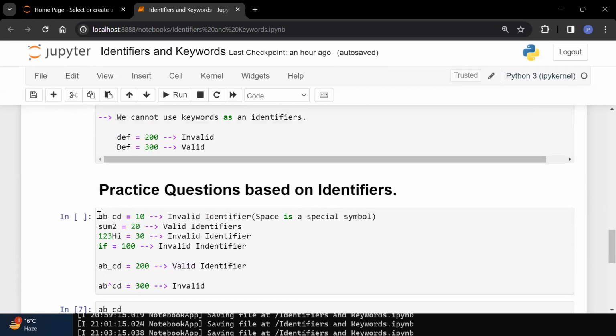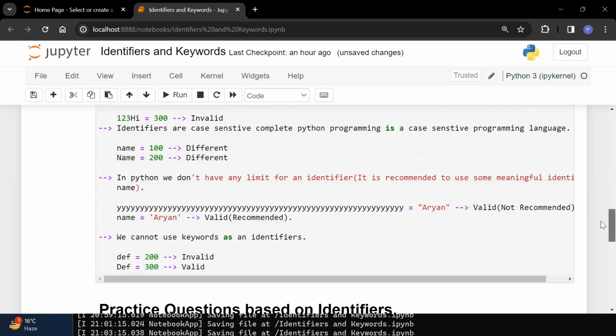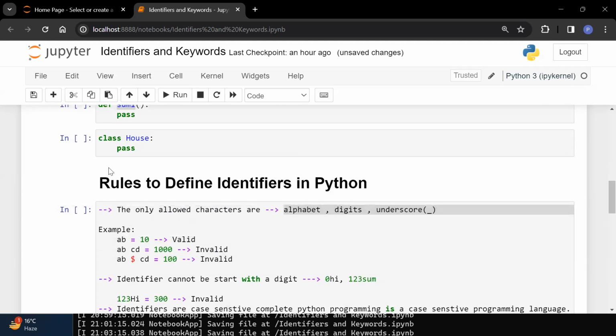So this many problems we have seen. You can take n number of examples. I am taking ABC underscore ABC. Is it valid? Yes, it is valid. Why is it valid? Because you have given underscore, and underscore is allowed. Other than this, you have alphabets, and alphabets are also allowed. So that means all three things are allowed. That is the meaning of identifier. So these rules are very, very important for identifiers.